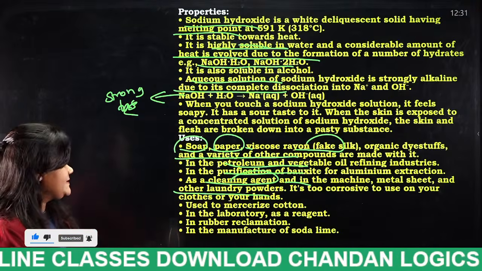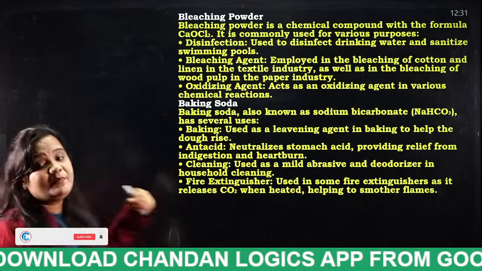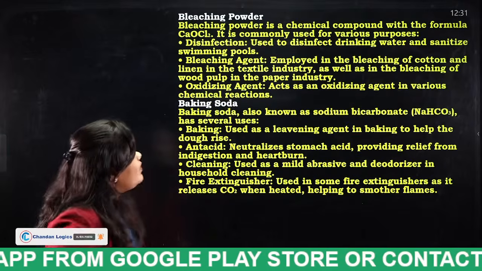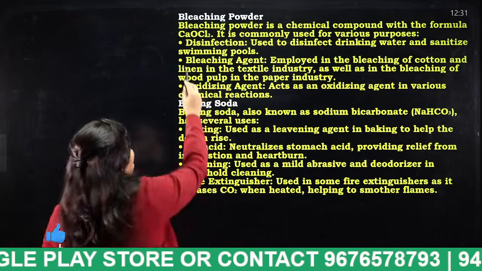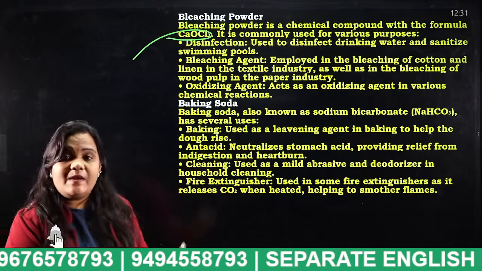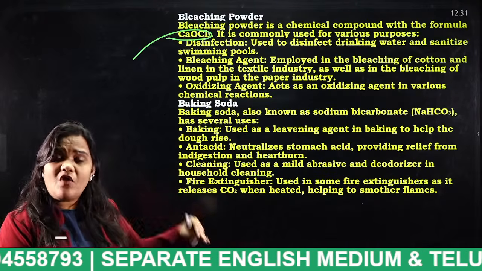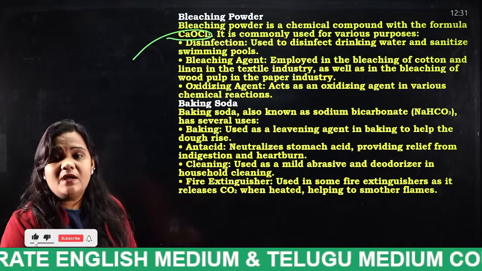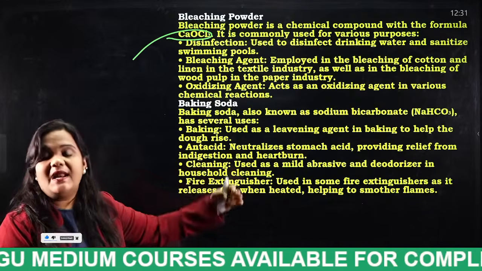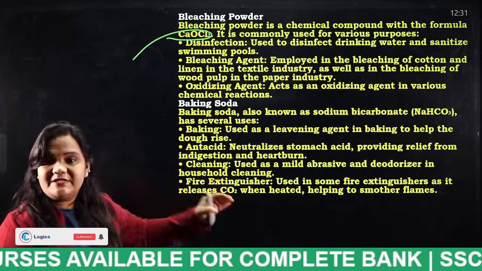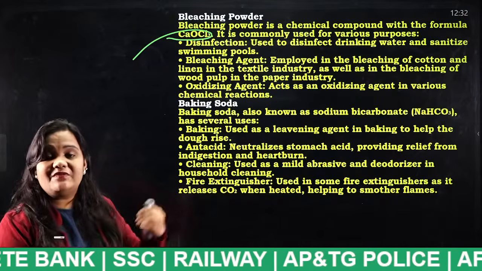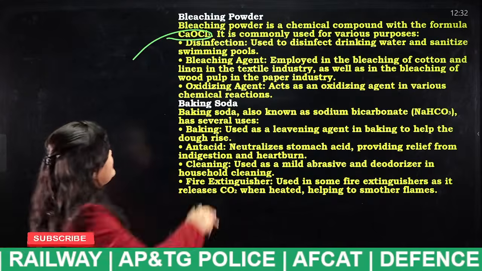Yes. Next comes bleaching powder. What is the chemical name of bleaching powder, students? Calcium hypochlorite. Calcium hypochlorite is the chemical name of bleaching powder. For what purpose do we use it? As a disinfectant. In order to treat water against microbes, we use bleaching powder. It will treat the water very well and remove the infectants.